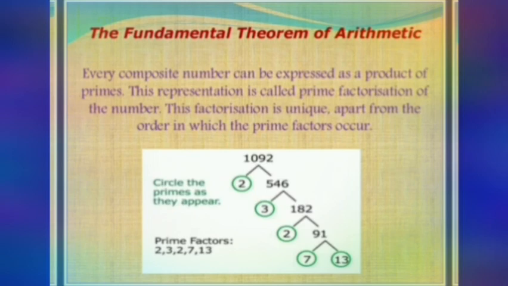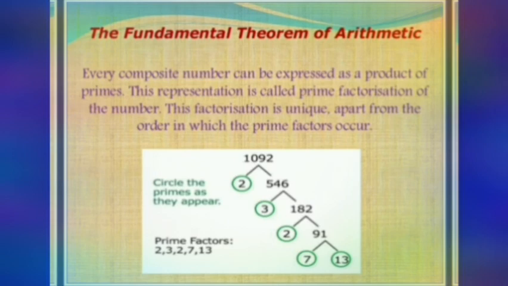91 is ending with 1, but it is not divisible by 3 because 9 plus 1 is 10, and 10 is not divisible by 3. So 91 is not divisible by 3. For 5 no chance, 2 no chance, 3 no chance. So 2, 3, 5 are all ruled out. The next prime number is 7. When you divide 91 by 7, you get 13, since 7 13s are 91. So 13 is the result, and 13 is also a prime number.